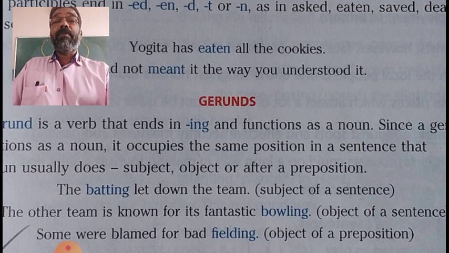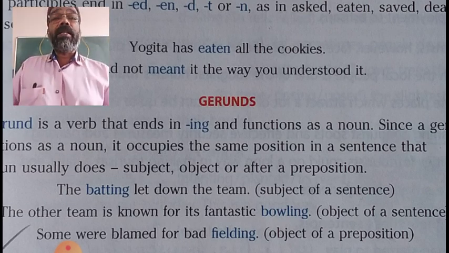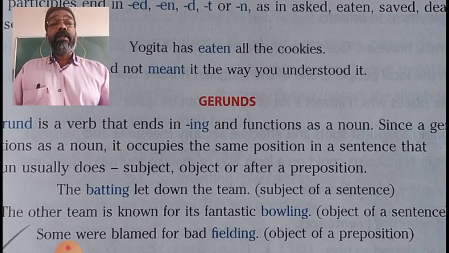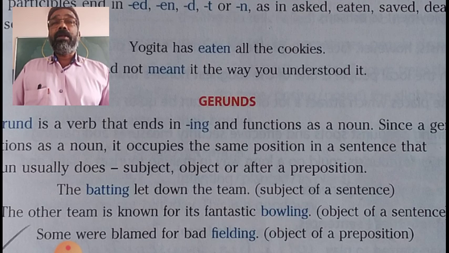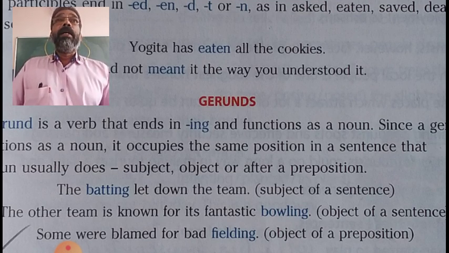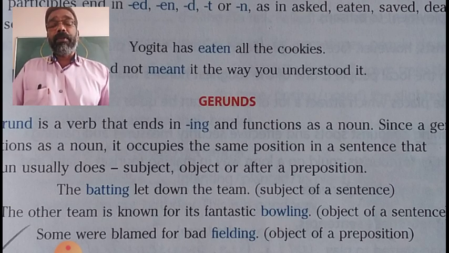Once again, present participle functions as a verb or an adjective. Gerund functions as a subject of the sentence or object of the sentence or object of a preposition. I hope it is clear to you all.